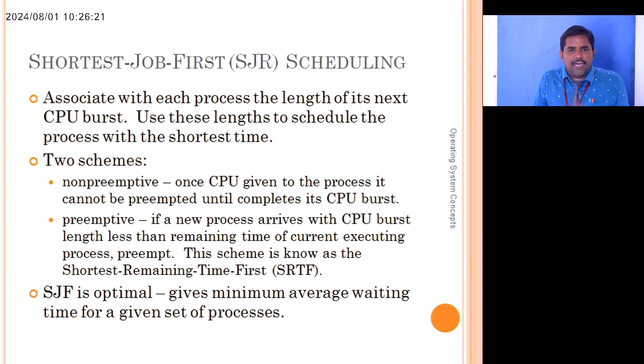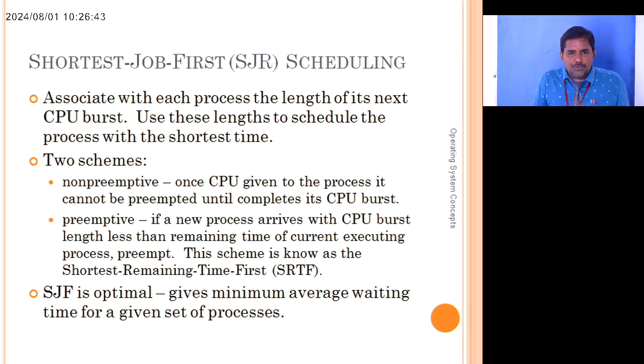The second algorithm is the shortest job first scheduling algorithm. Unlike first come, first served, where whichever job comes first is allocated to the scheduler, in this algorithm each process is associated with the length of its next CPU burst. We use this length to schedule the process with the shortest time, so it finds the shortest time among the processes.